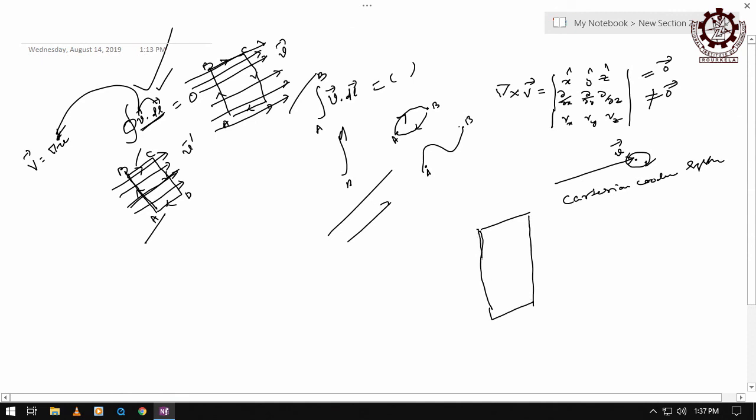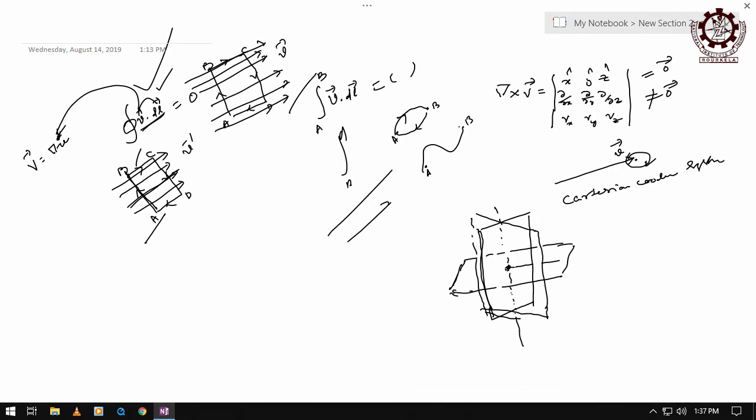This is one, this is another, and here is the axis, and another goes like this. And obviously you can tell that they will meet at one point. These three planes are perpendicular to each other.